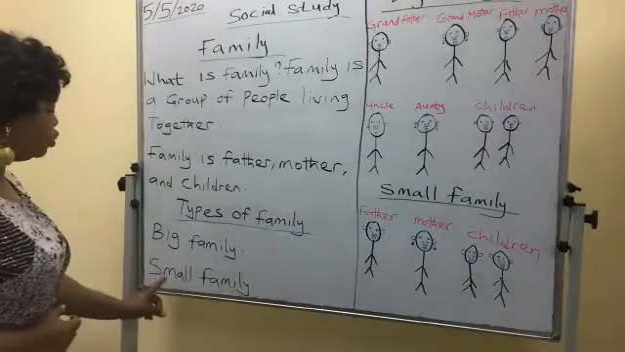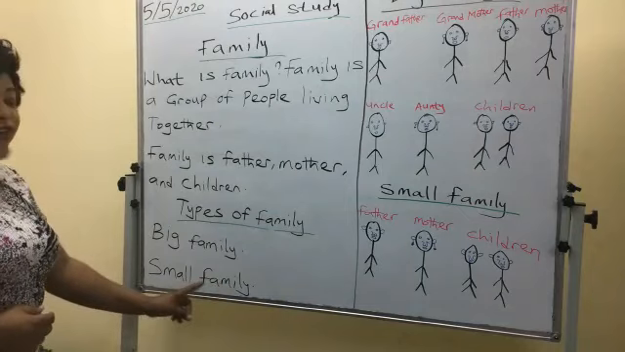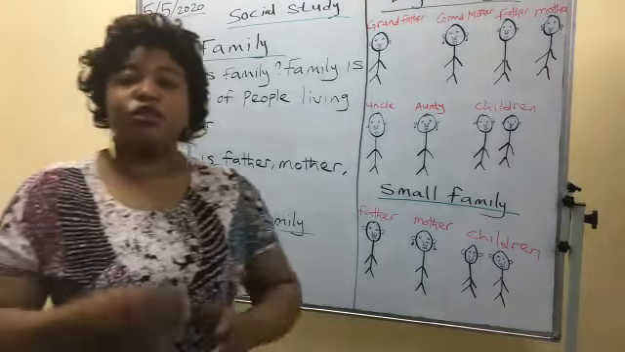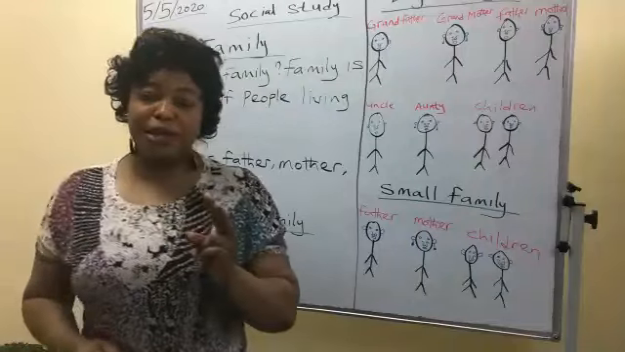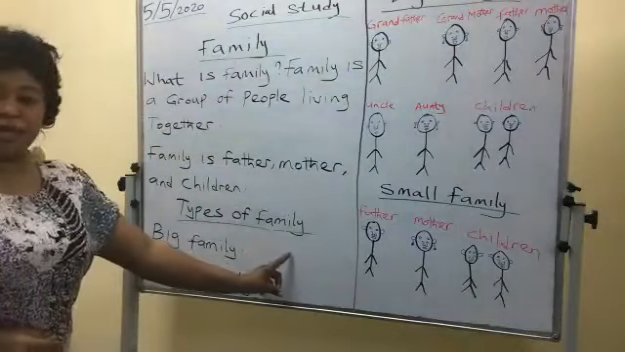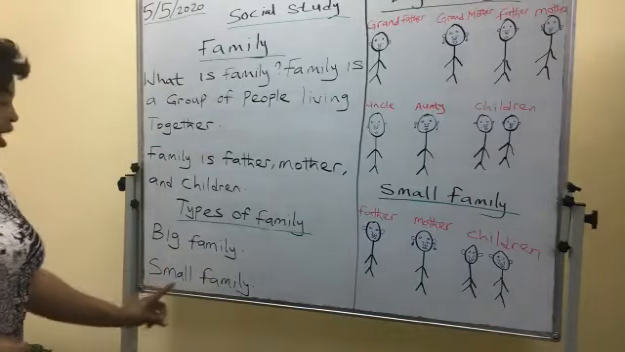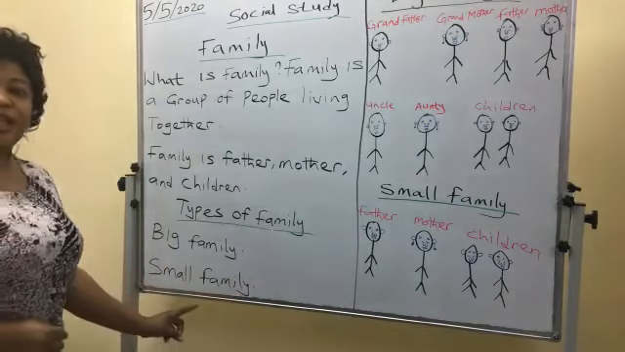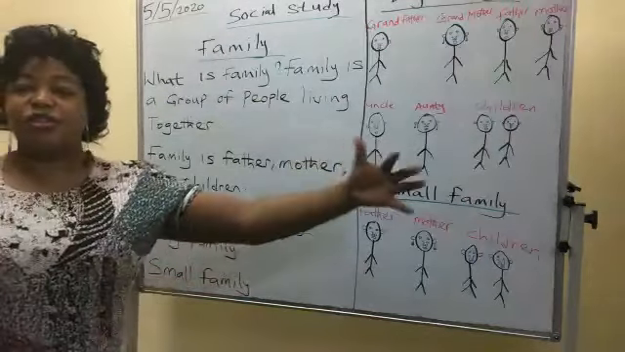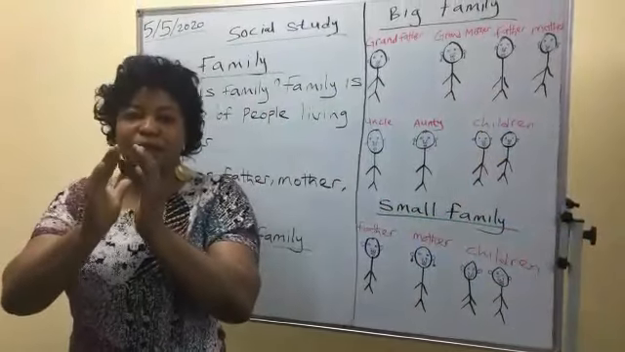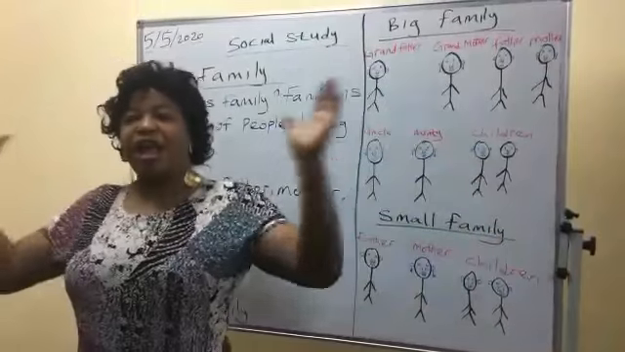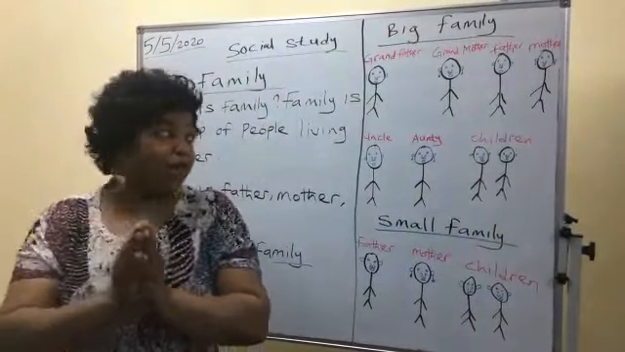And we have small family. Small family, we call it nuclear family. We have two types of family: big family and small family. Big family is something big, and we have small family.